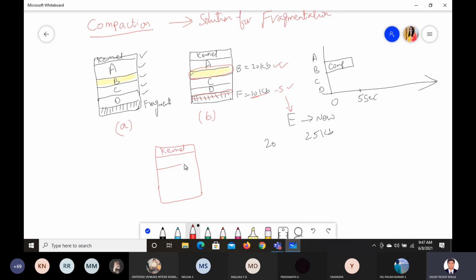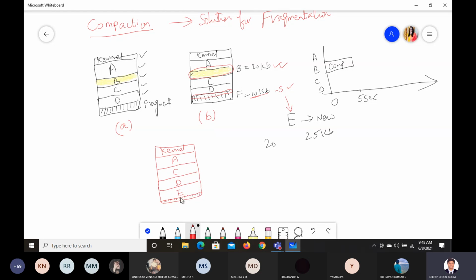Okay, and the memory for A is used the same, right? A is used the same. Now we are rearranging it. We are giving C some memory again, we are giving D some memory, and we are giving new space for E now. A slight portion of this has been left unused.